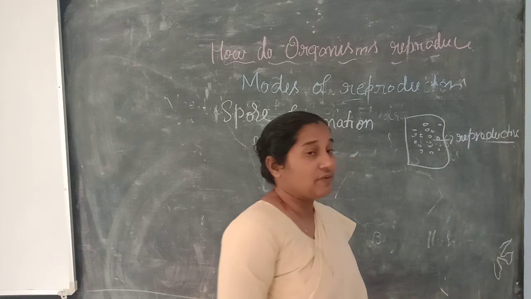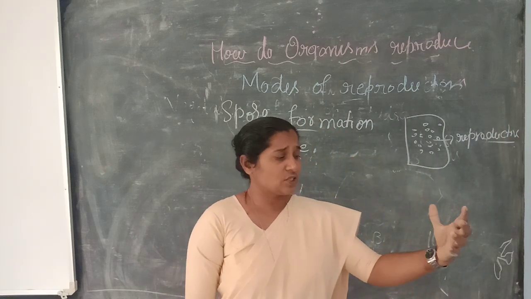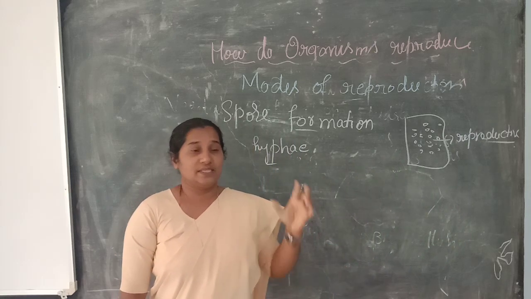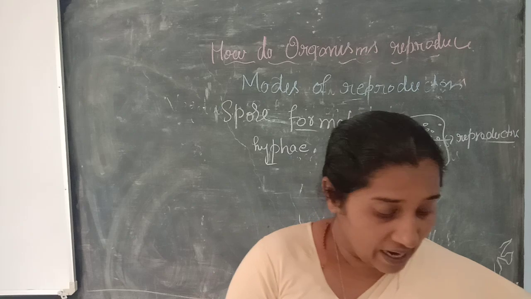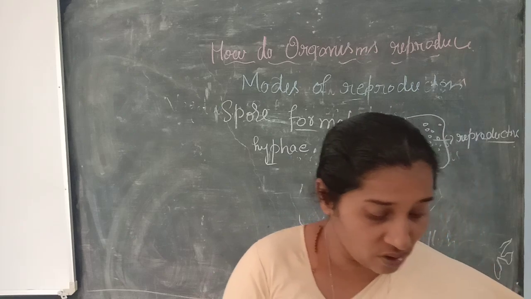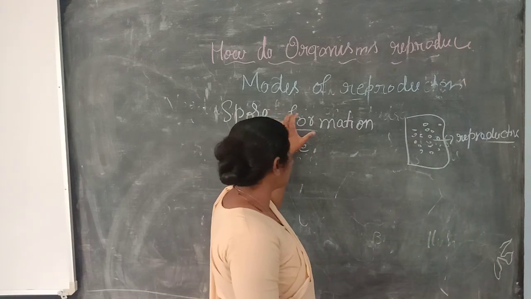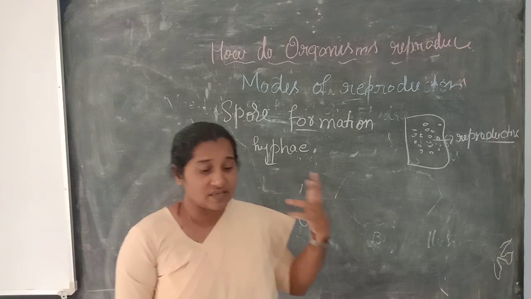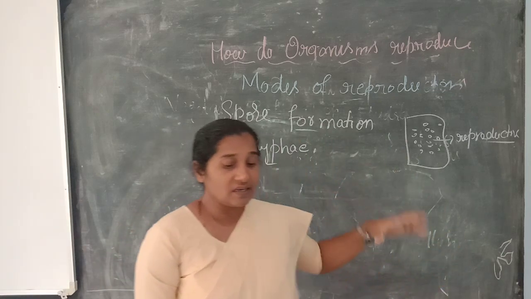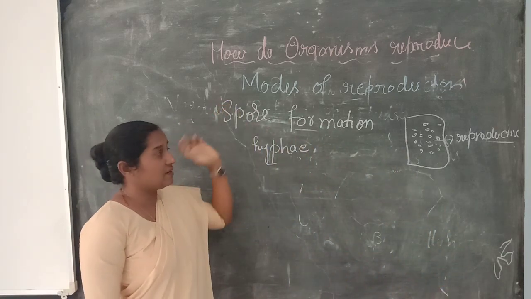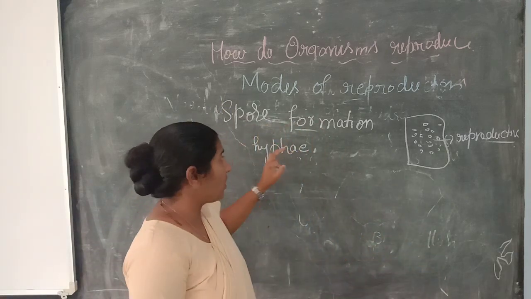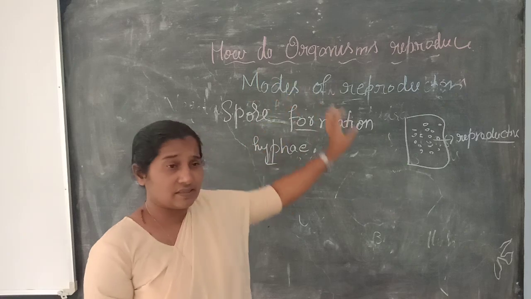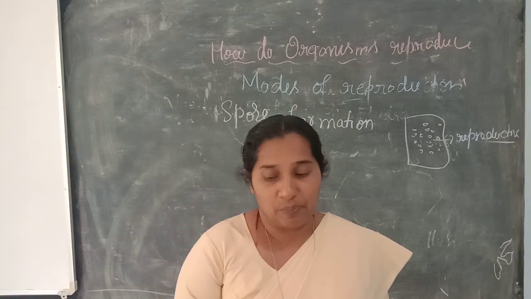The organism starts growing, and in this reproduction the spores start to develop and are able to give birth to another individual. This is one of the asexual modes of reproduction.